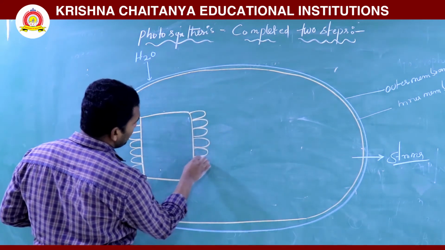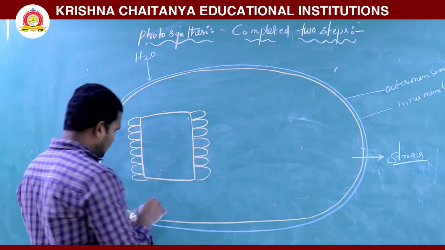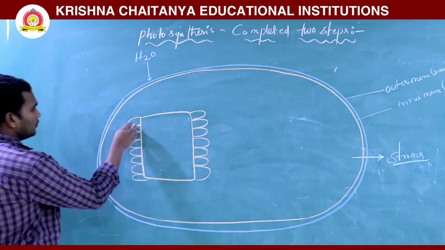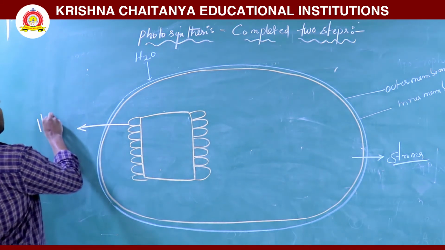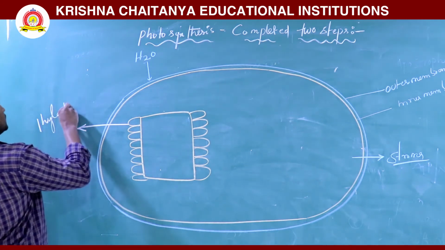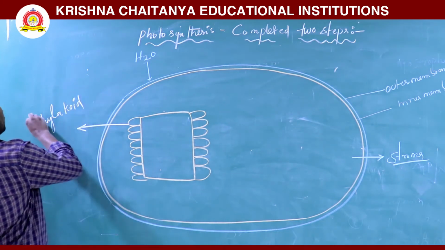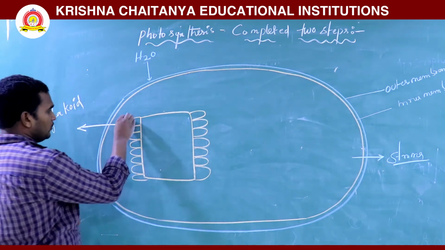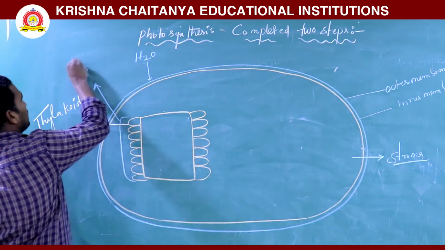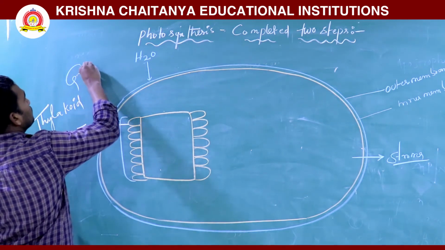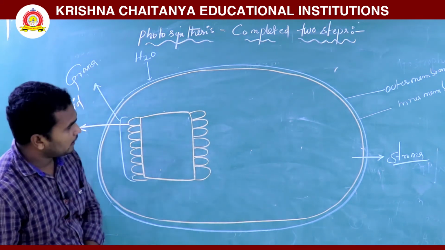A group of thylakoids is called a granum or grana. This is a thylakoid, and this whole group of thylakoids is called a grana.